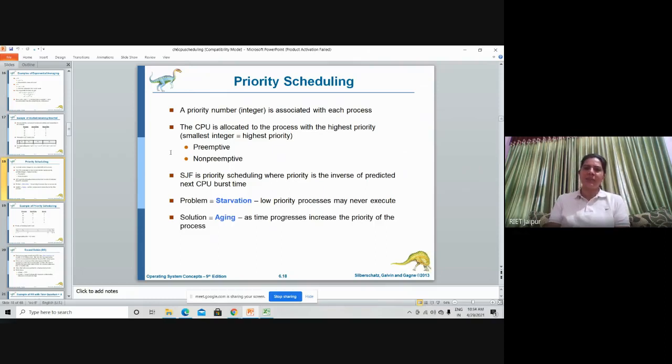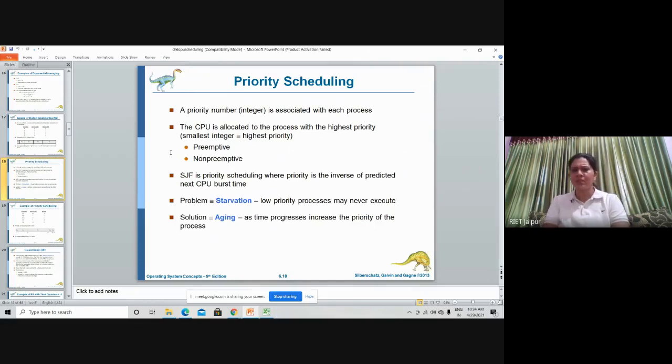So this low priority process may never execute or never get resources. This problem is called starvation. Starvation is the problem when a low priority process never gets the resources. This may be asked in competitive examinations also, what is starvation. Okay, so I hope this is clear.